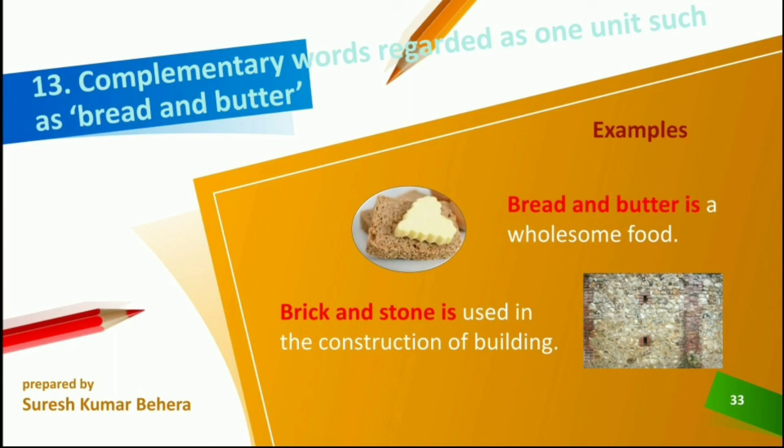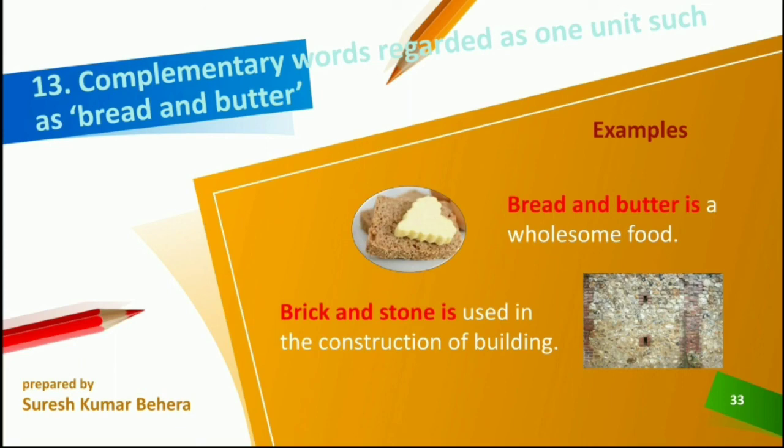We cannot separate bread from butter. If there is bread, there is butter. So it is complementary. Bread and butter is regarded as one unit, so it is singular. If the subject is singular, then the verb is singular. Bread and butter is a wholesome food.